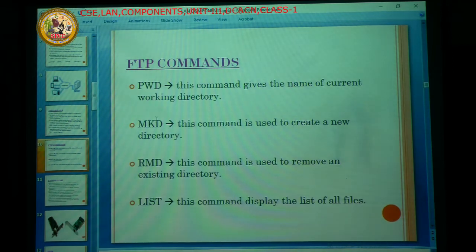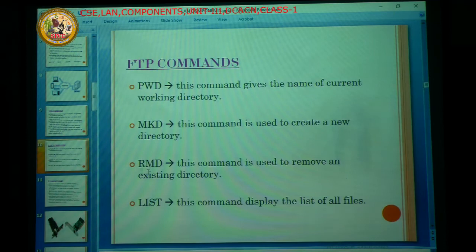Once the folder is created, if you don't want the folder, we use RMD. By using RMD we remove the existing folder, the existing directory. And LIST displays all existing files, directories and hidden files, whatever they may be. It displays all the files. Those are the FTP commands.